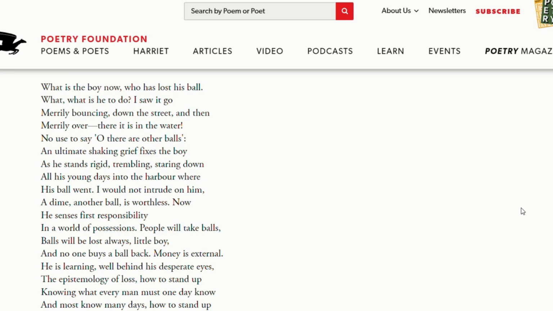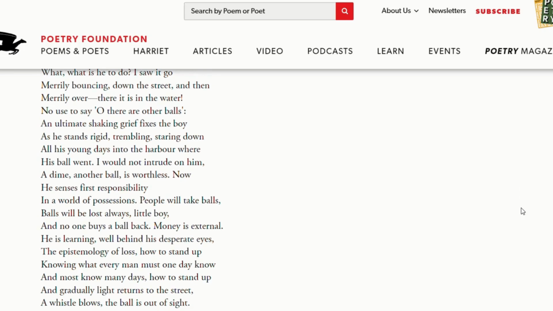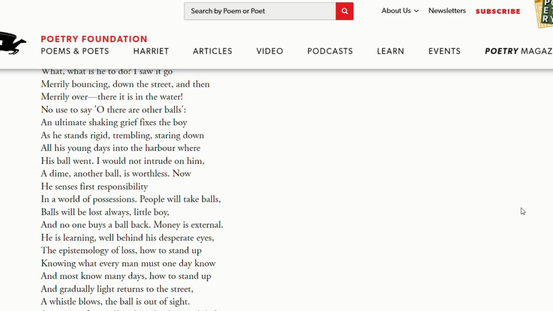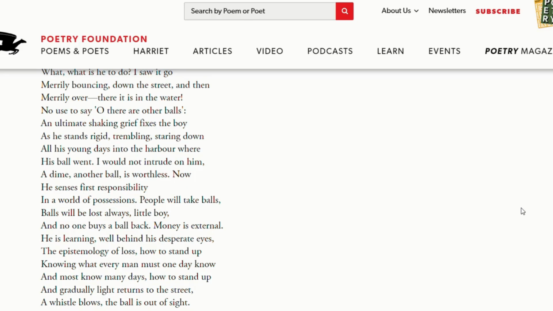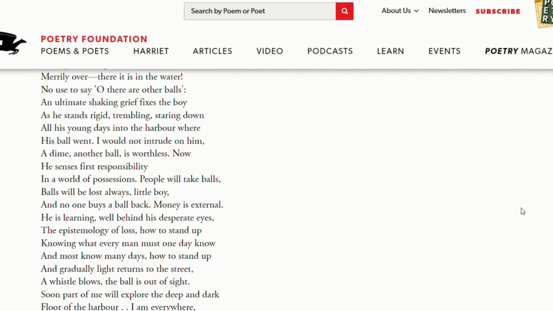Okay, so the poet is a witness of this particular incident when the boy was happily playing with the ball and it bounces and falls into the water. No use to say, oh, there are other balls. Okay, the poet could have somehow consoled the boy that it's fine. Okay, you will get another toy. What a big deal. You can get another ball. But when the poet looks at the boy, what does he see? An ultimate shaking grief fixes the boy. The boy is in ultimate sorrow.